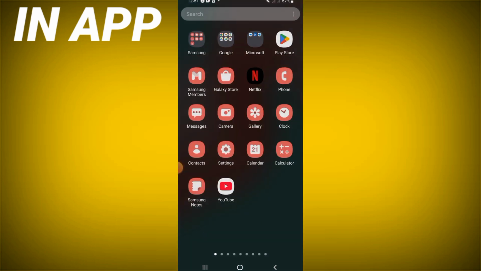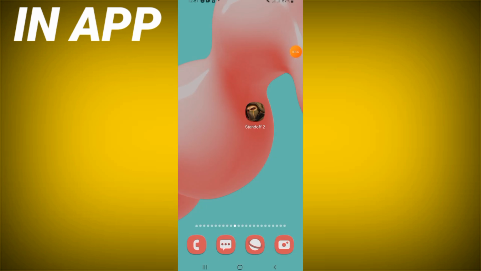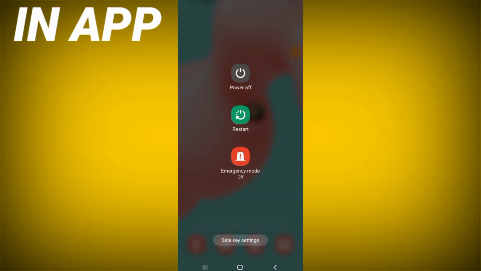Guys, go to Play Store or App Store and update Standoff 2. Restart your device after doing this, and that's it.